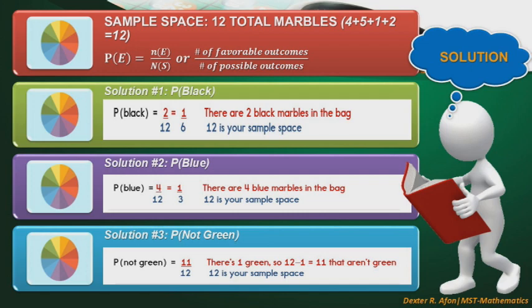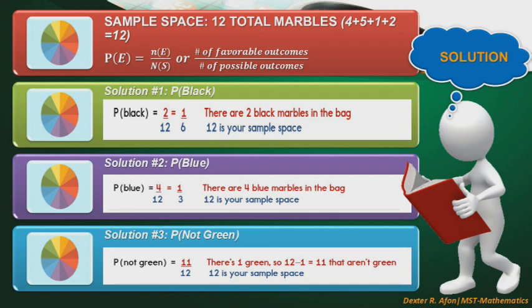For the solution for number 1, the P of black is equal to 2 over 12 or 1/6, because there are 2 black marbles in the bag and 12 is our sample space. Next, for the second solution, P of blue, we have here P of blue is equal to 4 over 12 equals 1/3, because there are 4 blue marbles in the bag and again our sample space is 12.